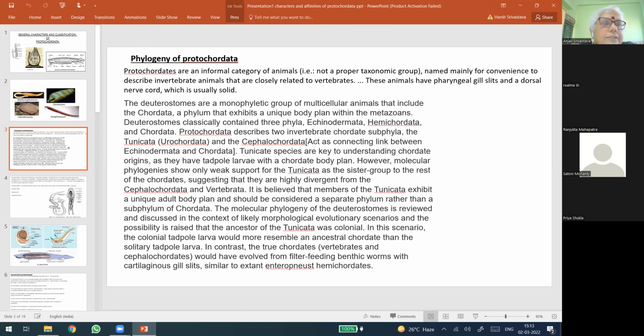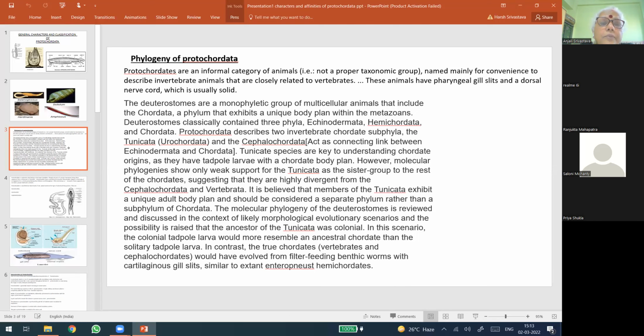It is not yet possible to treat Protochordata as a well-defined taxonomic group, because in the very beginning of the phylogeny, when an evolutionary tree of animals was being made, the chordates were divided into 2 major groups, that is the Protochordata and the Chordata.